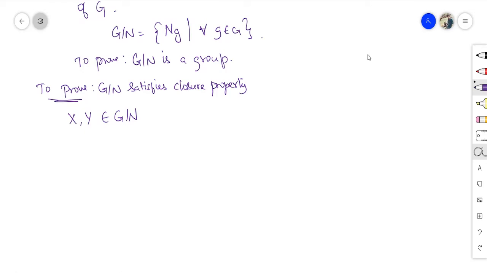Okay, for closure. Since X belongs to G over N, X is equal to some Ng. Now I can make use of Na since I used Ng a lot.